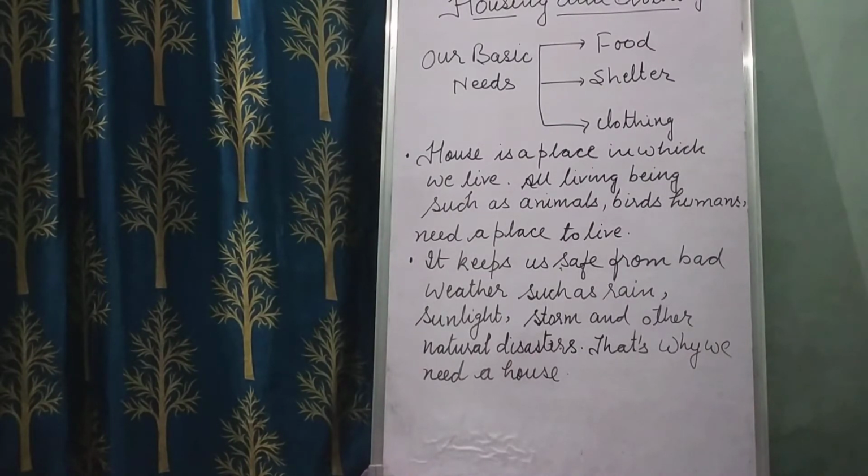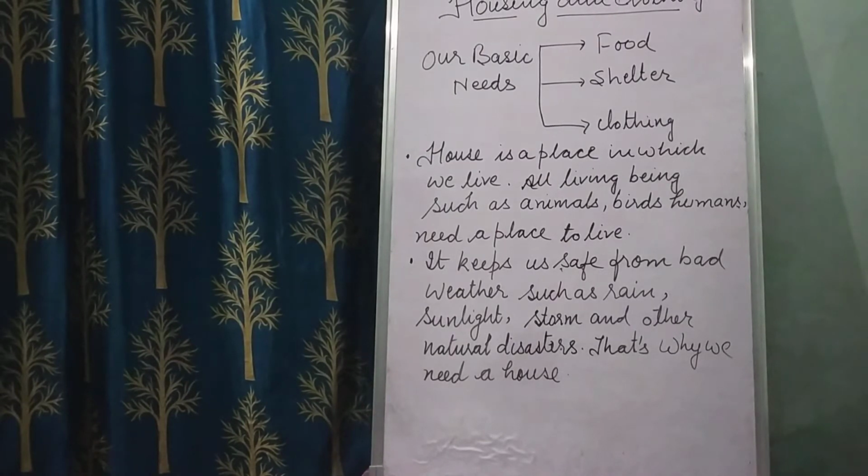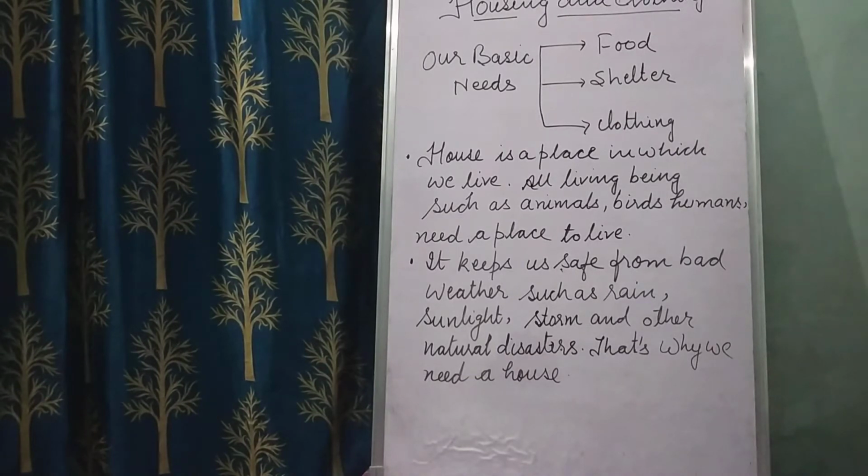And the second thing, children, whatever the type of house, it should always be kept clean. There are different types of houses, like kacha house, pakka house, tent house, igloo, houseboat, a lot of houses.